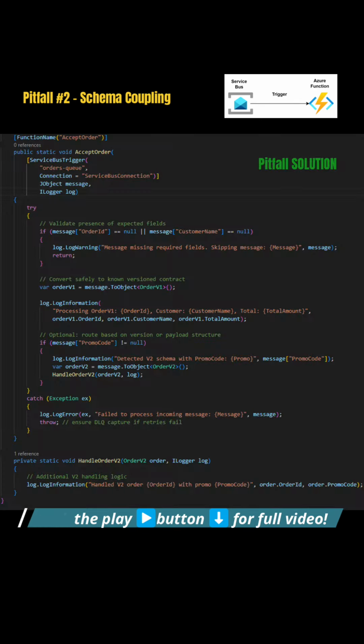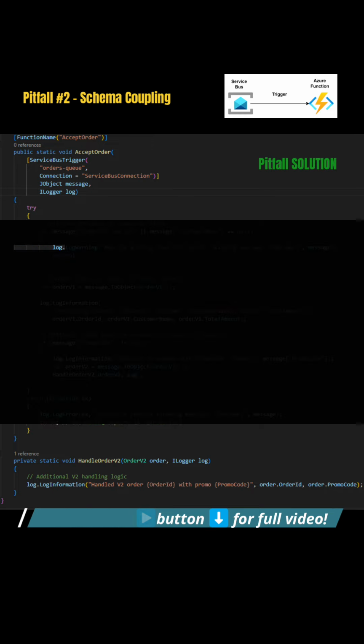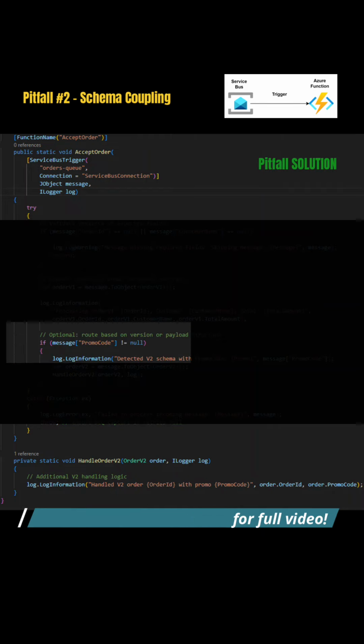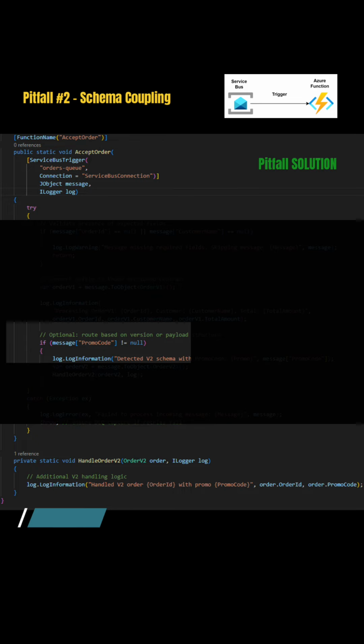How do we fix this problem of schema coupling? We instruct the runtime to deserialize it to a JObject, which is a generic object. We validate the presence of the new fields. Like for example, in this case, we validate the presence of promo code. And based on that, we convert the incoming JSON payload to the appropriate object.